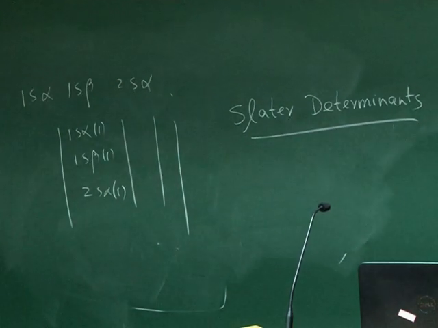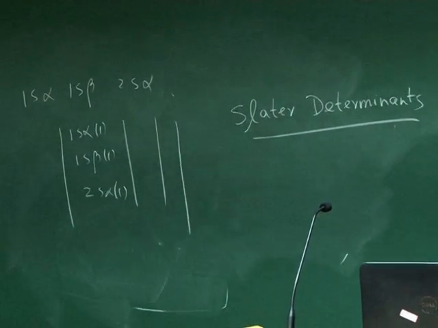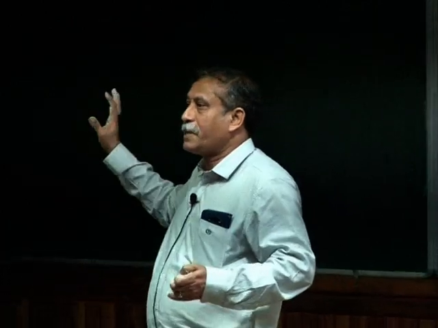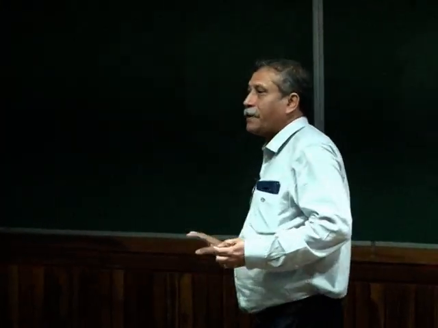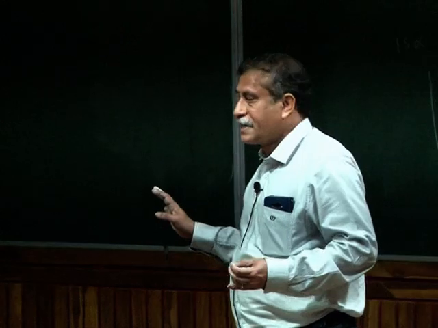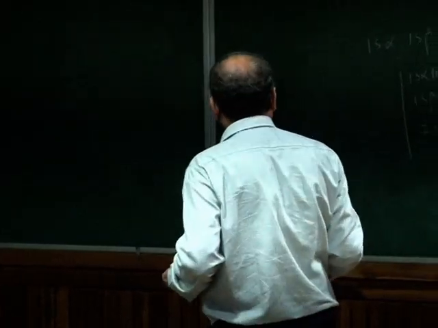A combination of determinants will also automatically guarantee antisymmetry. So I can go beyond Hartree-Fock later, but the determinantal picture we will keep in mind for all many electron problems. And this is important whenever I go to many electron problems.